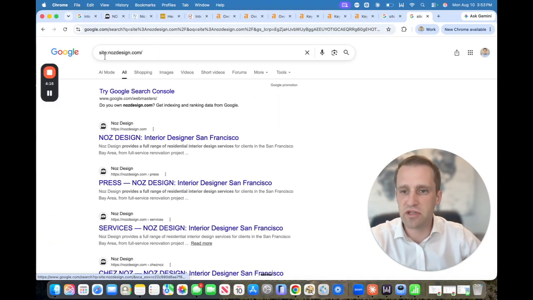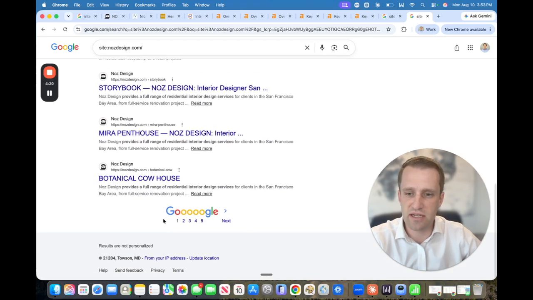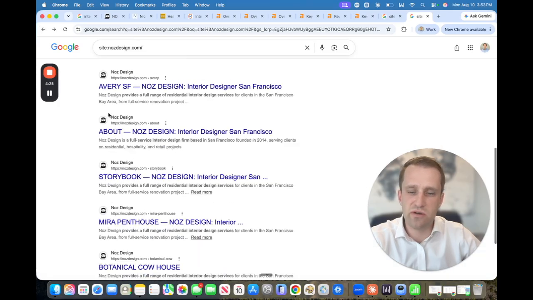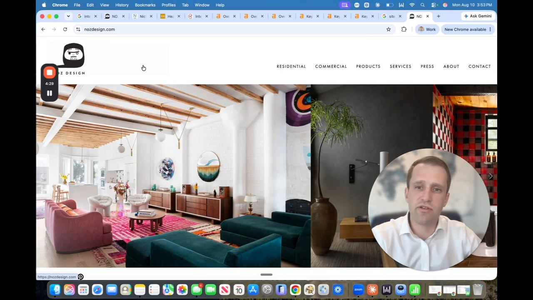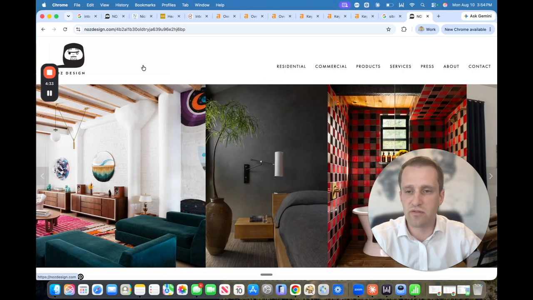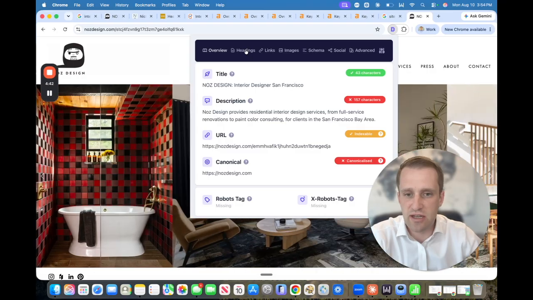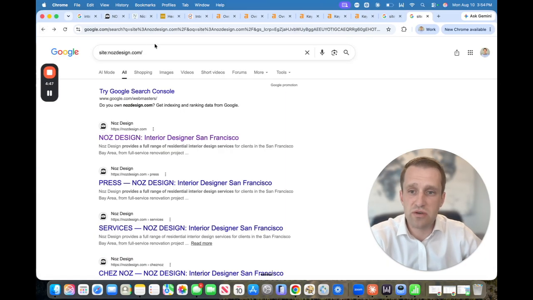Nas.com is a great one. You can do site colon index and you can see all the SEO keywords that they're utilizing throughout their website. And it really helps you to understand what you need to do in order to get to the first page of search. So I really encourage you, if you're an interior designer just starting out or trying to figure out what you've got to do to get to the first page of search, use that site colon example. Another tool that you can download, which is one of our favorites, is something called Detailed SEO Extension. And Detailed SEO Extension helps you to understand what these businesses are doing to get to the first page